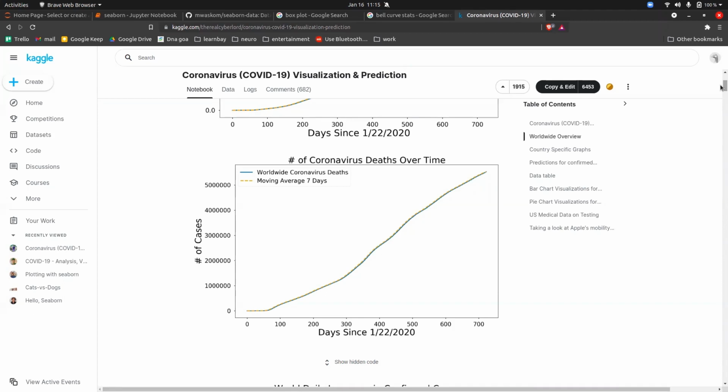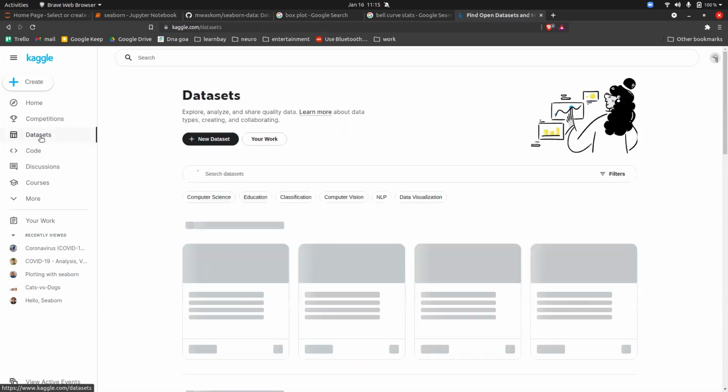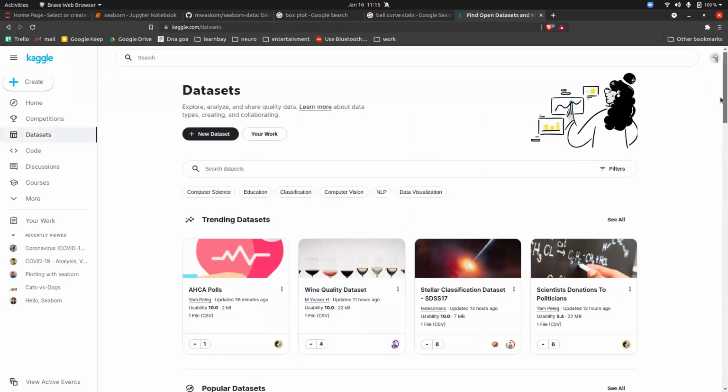Kaggle.com. Okay, mark this website if you want. You will get a data set here. You can go for the competition also where you can earn money. Data set, you can get a code also. Basically, you can get everything what you require. So if you click on data sets, all the data sets what you want will be here.